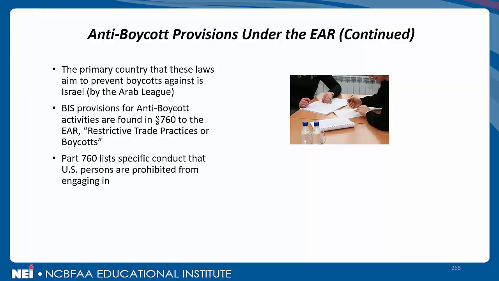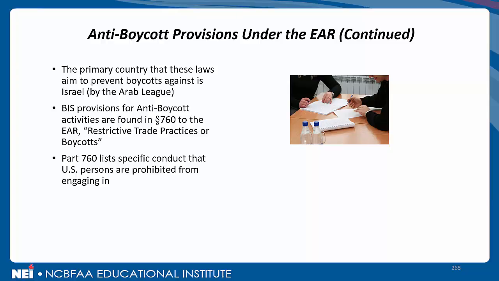So we're talking about other countries, primarily members of the Arab League and a couple of other rogue players, that have put boycotts in place against the state of Israel. The United States government doesn't like that. Israel is a major ally of ours. We have a free trade agreement with Israel. That's what anti-boycott provisions are mostly all about, preventing boycott activity specific to Israel by certain players.